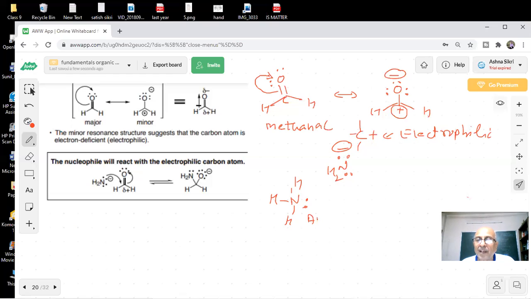This is ammonia, this goes and this becomes this. This is a very important one, amide. Amide ion is a very strong base in organic chemistry. You have used sodamide a lot.